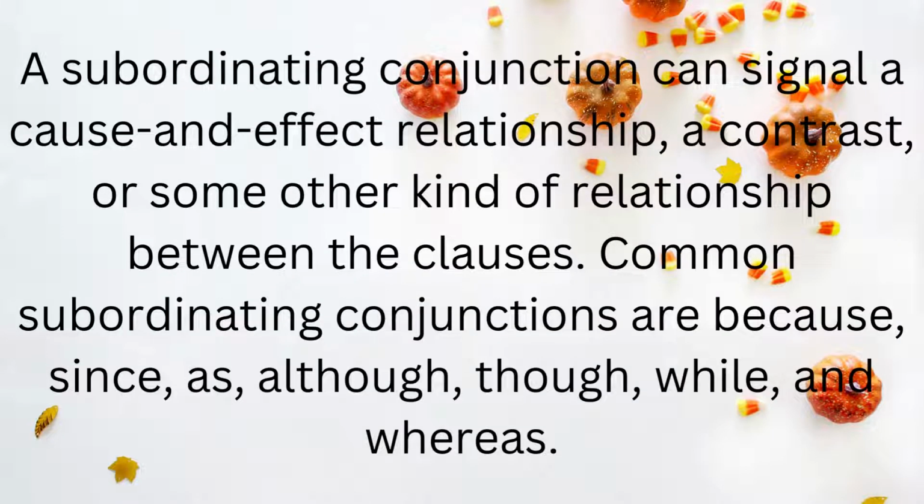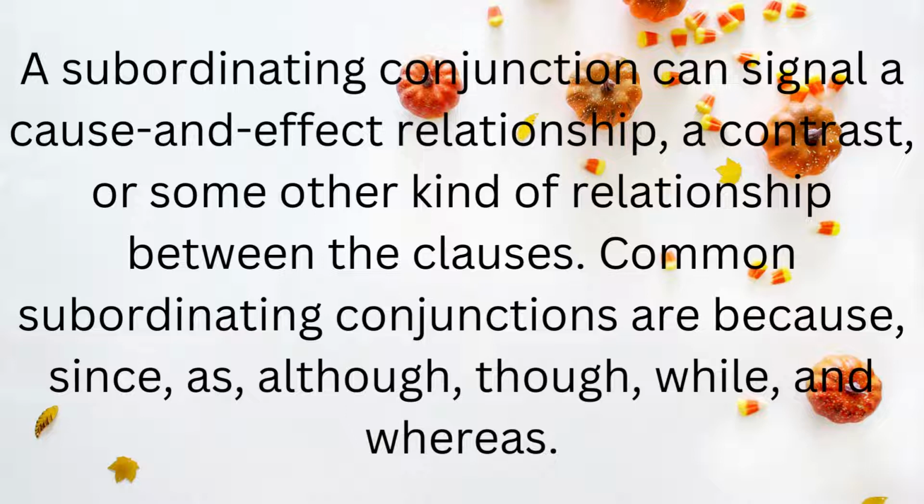Subordinating conjunctions can signal a cause and effect relationship, which means that the first independent clause is the cause and the second dependent clause after the conjunction is the effect. The dependent clause after the conjunction cannot give its meaning without that conjunction or the first independent part.